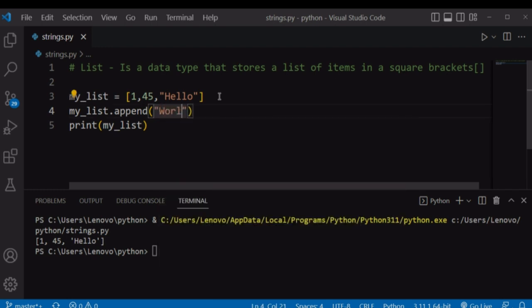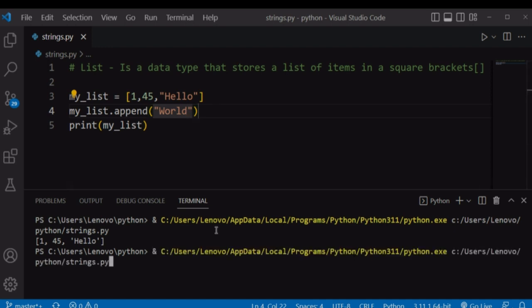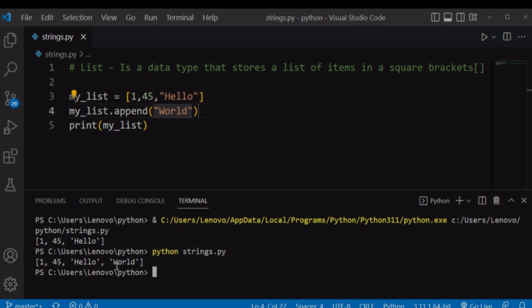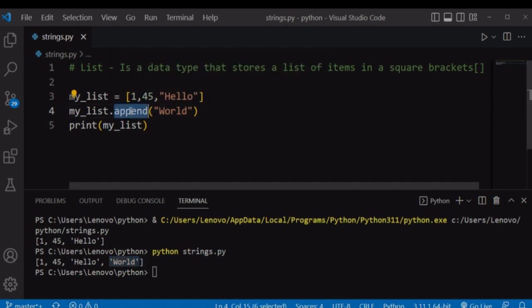Let's say, for example, I want to add world onto our list and run our file, it's going to return our list and then the new item appended at the end of our list. What append does is that this method appends an item at the end of a list.